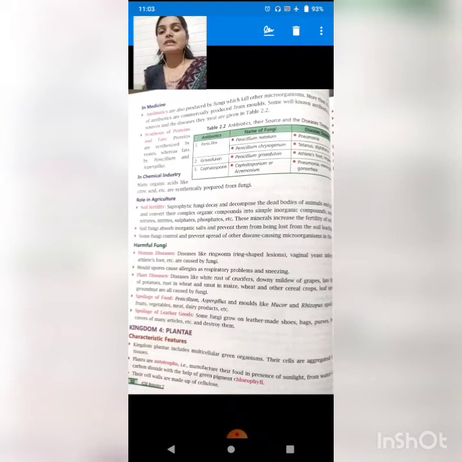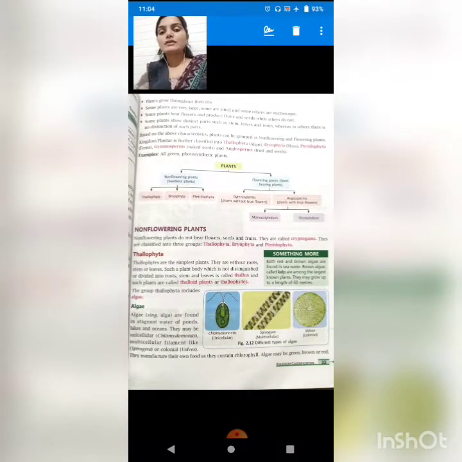Now the fourth kingdom which we are going to study, students, is kingdom Plantae. From the name, students, you are able to recognize that it is about plants. Here we are going to study the plants which are very minute in structure as well as very complex in structure. All the plants come together in the kingdom Plantae.